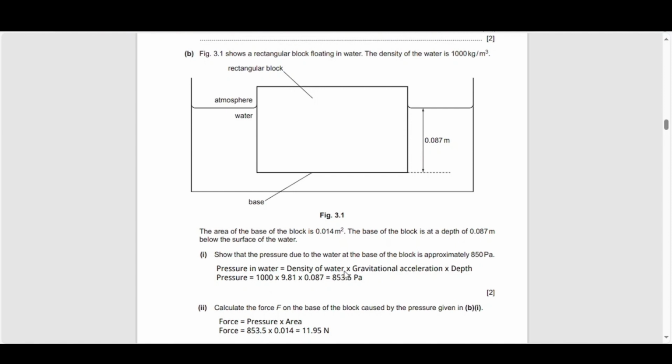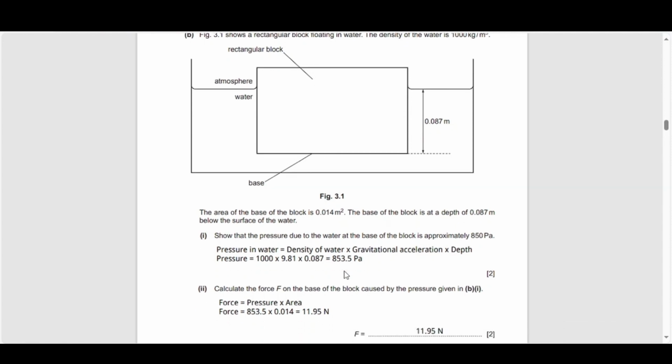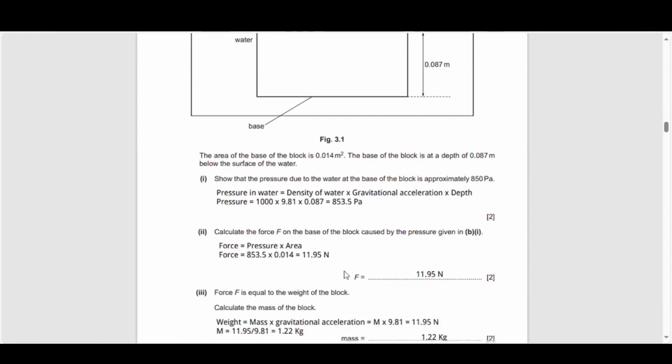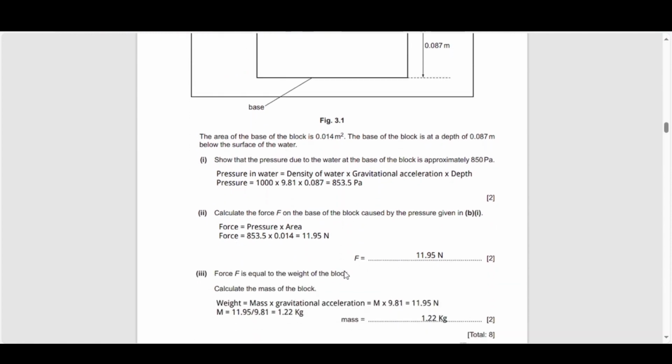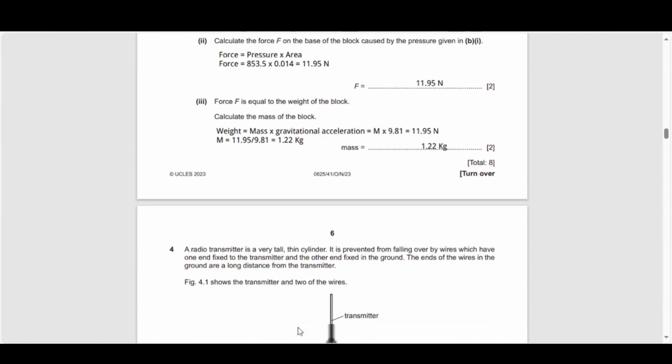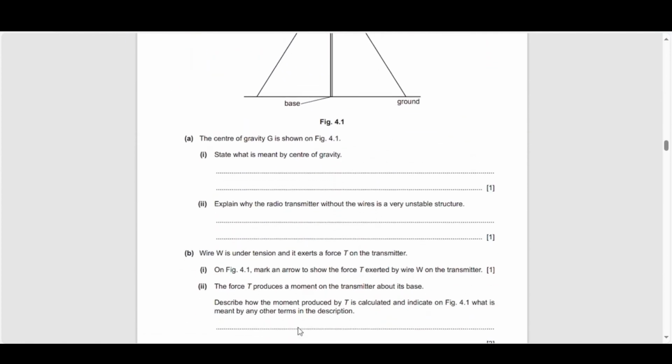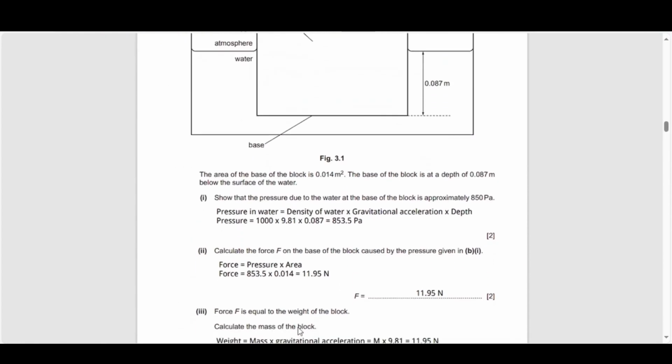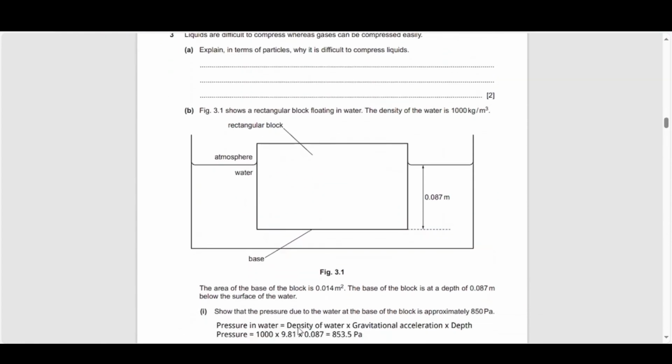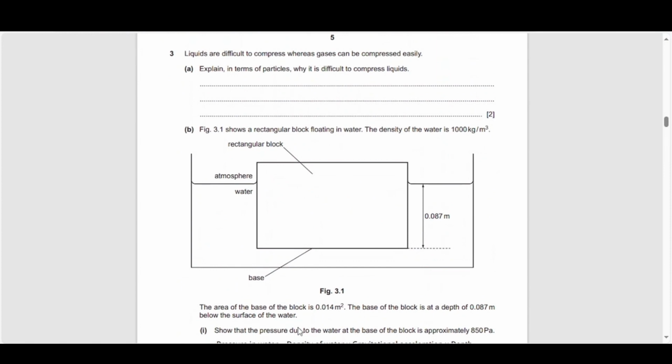So we know that the weight is a force. It is the mass multiplied by the gravitational field strength or the gravitational acceleration. And we know that if you want to calculate the mass, we have to divide the weight by the gravitational acceleration. So essentially, if we do that, we get a value of 1.22 kilograms, which is what we've got for the mass there. So I think that is the only question in this paper on the topic of forces and matter. So if we move on to the next paper.